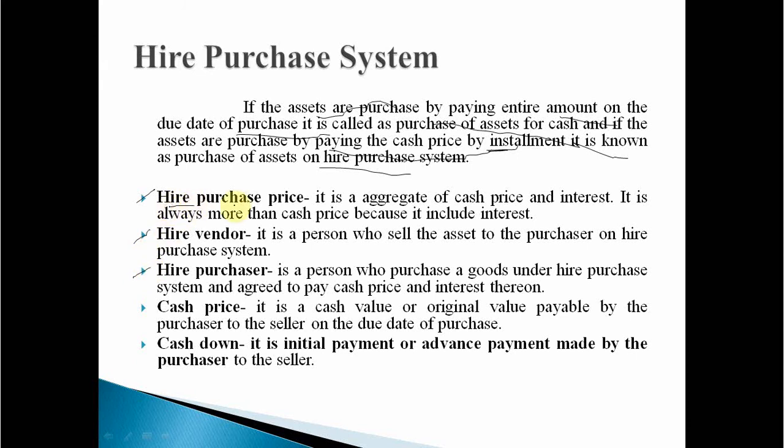Hire purchase price means it is the aggregate of cash price as well as interest. Aggregate means the total of cash price and interest. In simple terms, if we add cash price and interest, we get the hire purchase price. One more thing, it is always more than the cash price, because it includes interest. In other words, you have already studied principal plus interest.